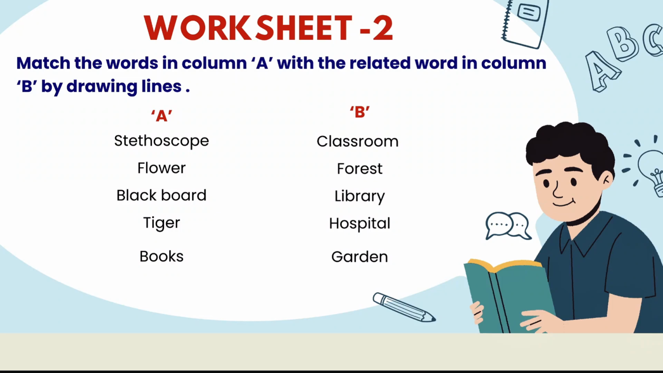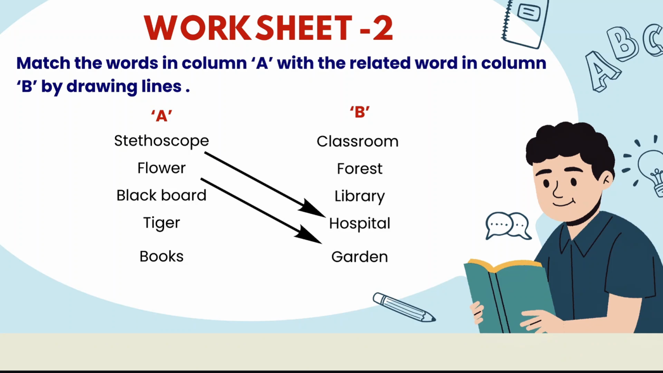We have a column A and a column B. So we have to match the words present in column A with the related word in column B by drawing lines. First of all, I will ask you a question and you have to tell me the answer and I will join the lines. Are you ready? Stethoscope. Yes, the stethoscope is used in hospitals, right? Then flower. Yes, flowers are used in the garden. Basically, we plant the flowers in the garden, right?